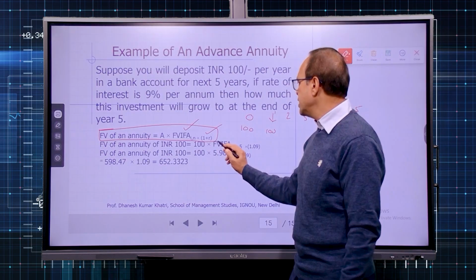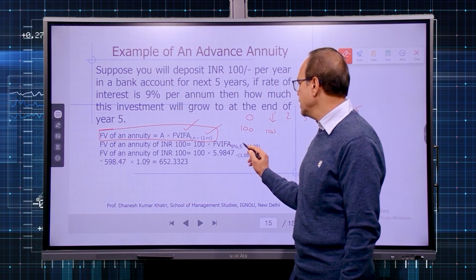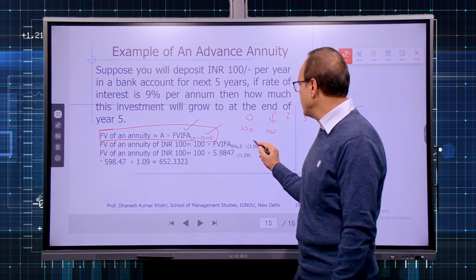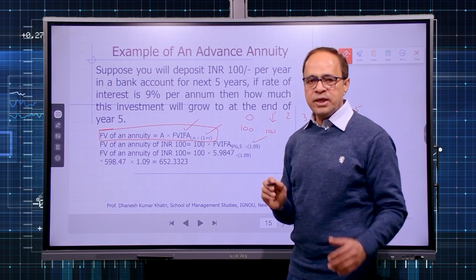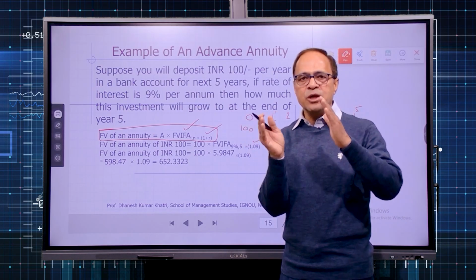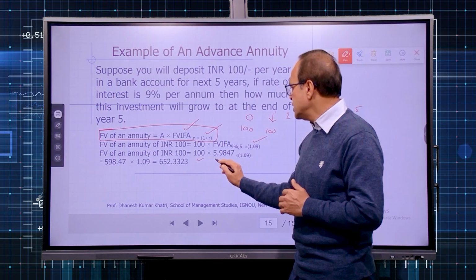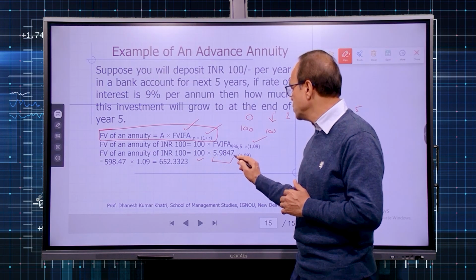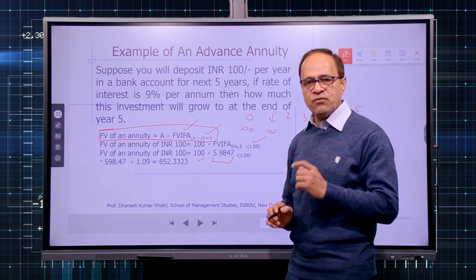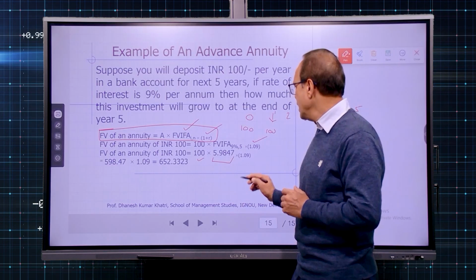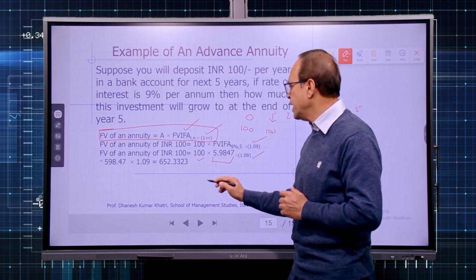So 100 multiplied with the FVIFA at 9% for 5 years, and 1.09 because you need the extra compensation for depositing money in advance. So here we get 100 multiplied with the factor we used last time for the 9%, 5-year annuity table, and multiply that with 1.09, so it becomes